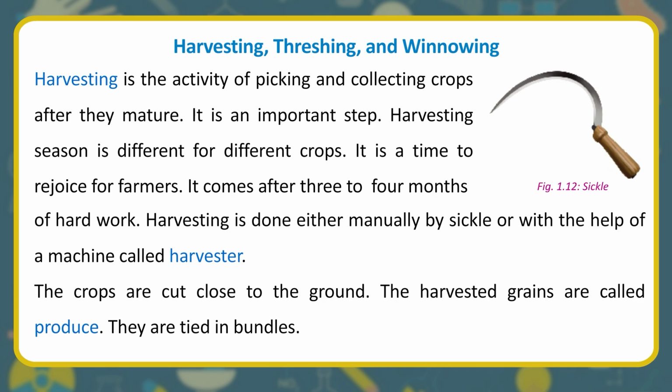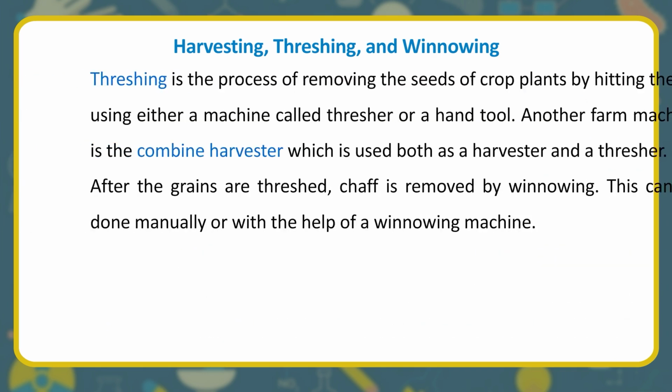Harvesting is done either manually by sickle or with the help of a machine called harvester. The crops are cut close to the ground. The harvested grains are called produce. They are tied in bundles.